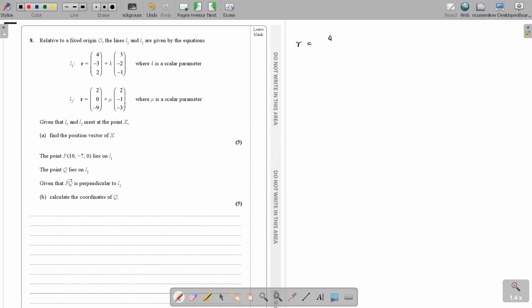So you get here 4 plus 3 lambda for the first line. The second line is minus 3 minus 2 lambda. Next one is 2 minus lambda. Are you with me? Yes, miss. This is line 1. Line 2 is 2 plus 2 mu.